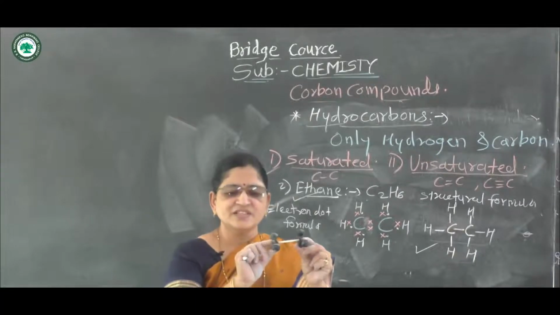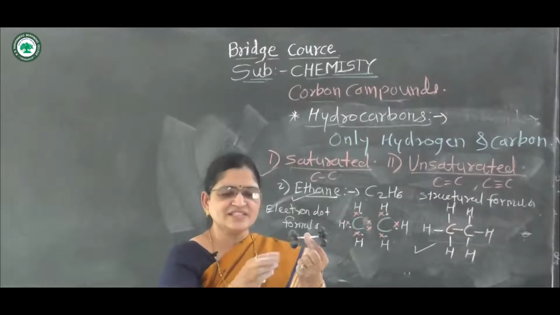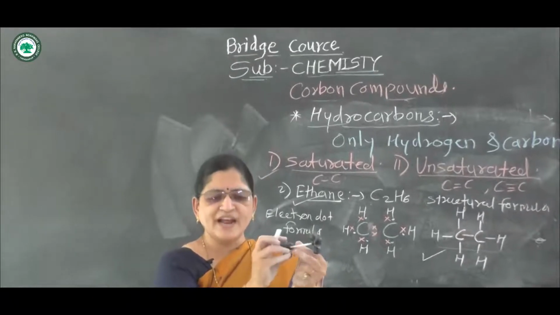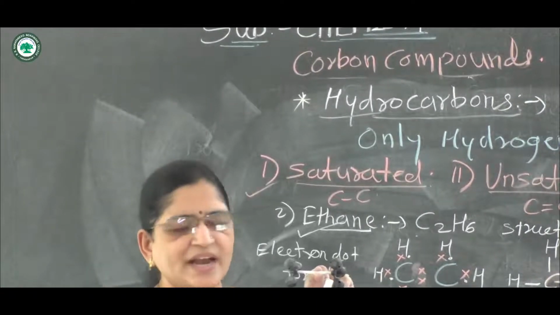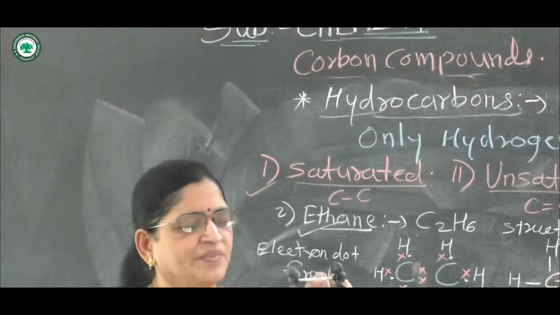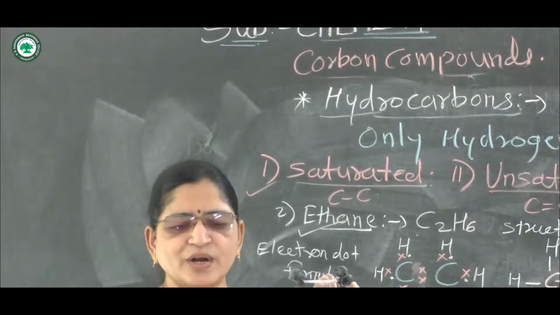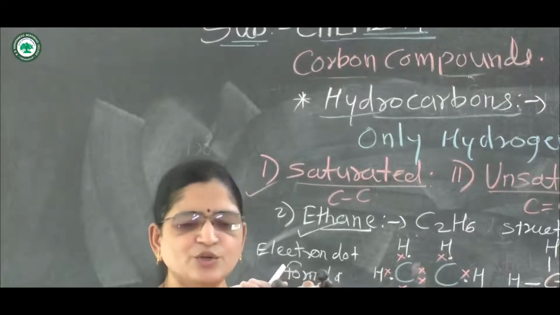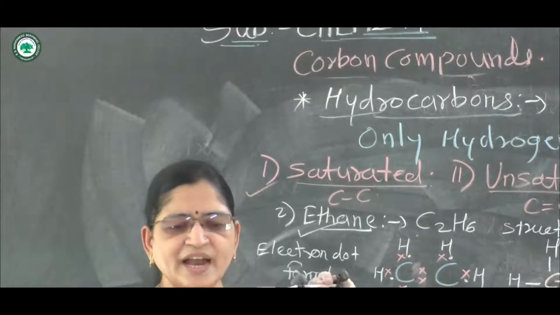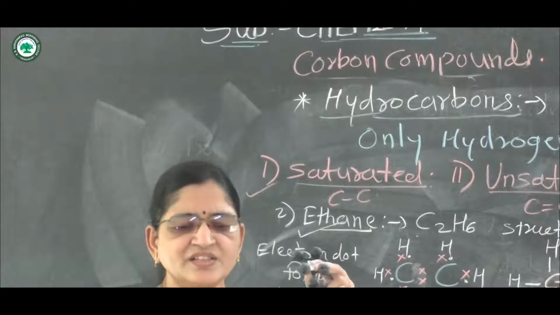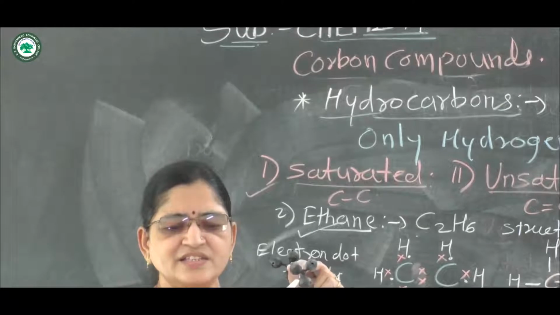See here, this is the ball and stick model of ethane. At the center there are 2 carbon atoms. This is the bond between those 2 carbon atoms. This is the first carbon atom and this is the second carbon atom. The 2 carbon atoms are joined by this white bond, a single bond. This white tube is the bond between the 2 carbon atoms. The first carbon atom is joined to 3 hydrogen atoms: first hydrogen, second hydrogen and third hydrogen.